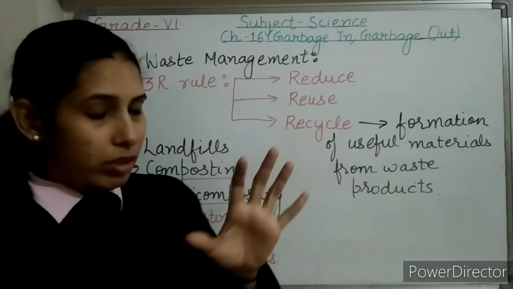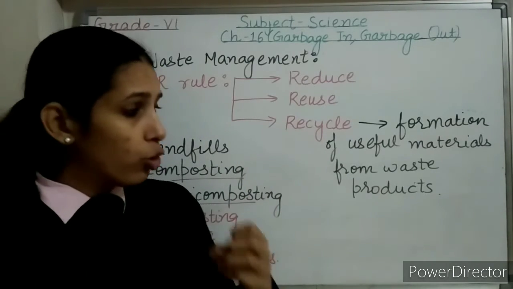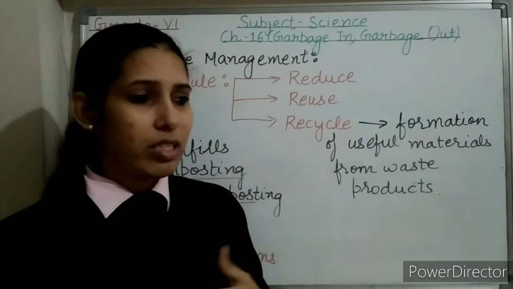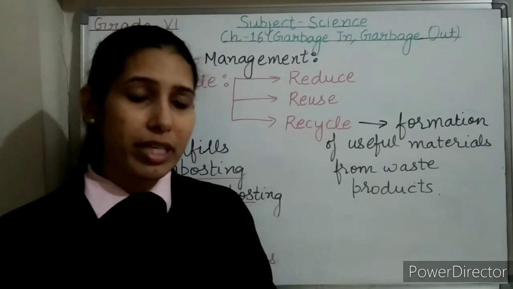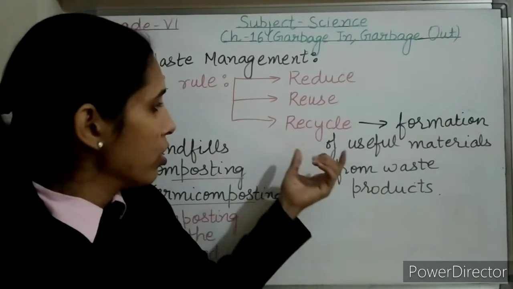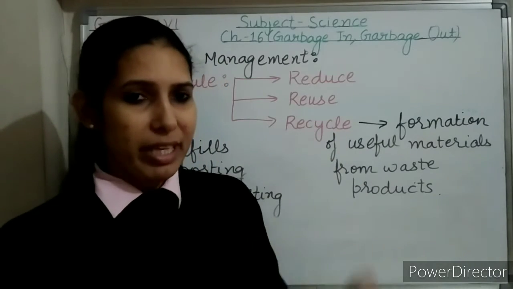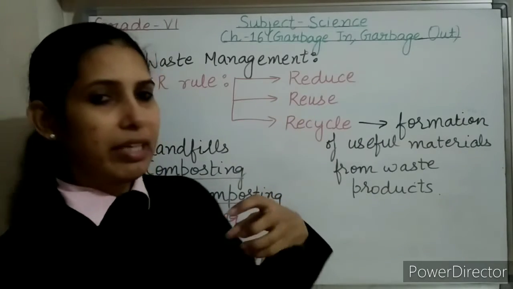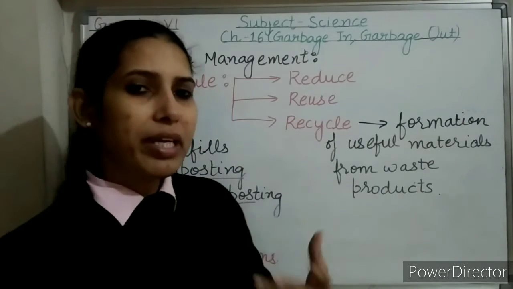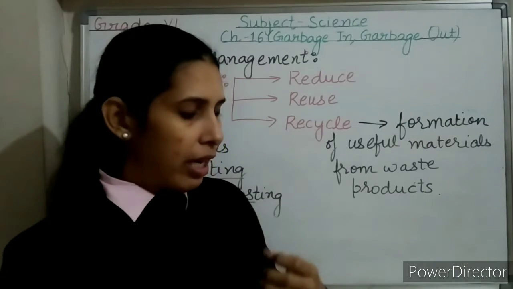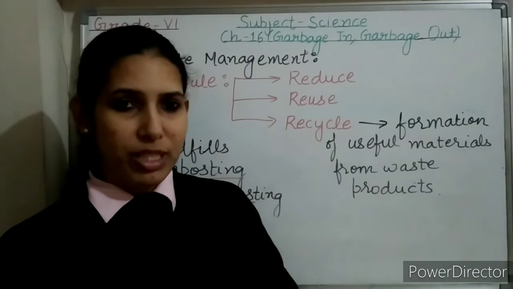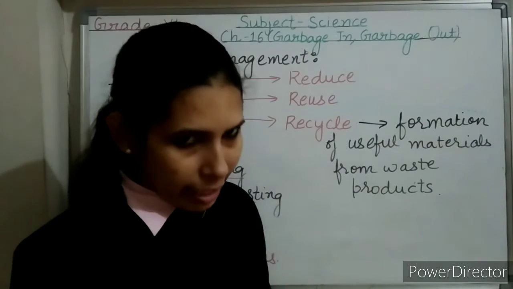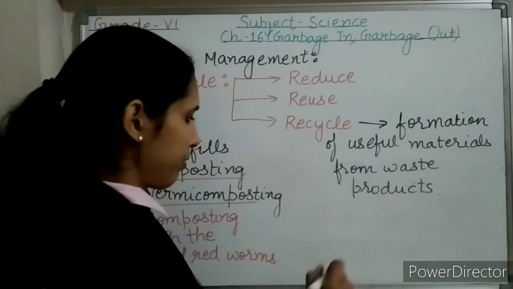But the waste management of non-biodegradable waste is a huge challenge. It is a big challenge because it doesn't break down completely. It doesn't break down and keeps on accumulating. So what is the best option for this? We have given here the 3R, and out of that, reuse and recycling is the best way. So non-biodegradable waste items like glass items, plastic objects, and metallic objects should be sent to the recycling centers and recycled.